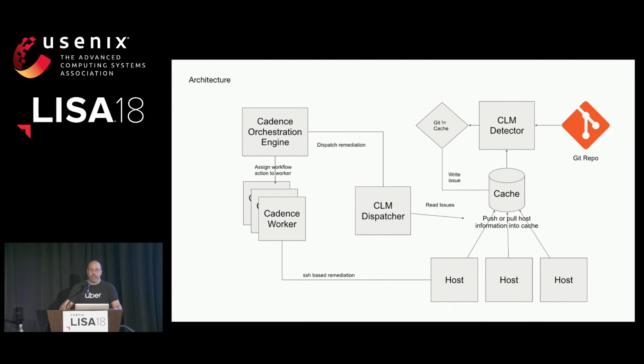In general, this architecture was designed with resiliency as our first thought. All these components are local to an availability zone. So if one zone's down, you can still operate in zones that are up. The workers, detector, and dispatcher are all stateless. The cache is used for convenience and can be bypassed or rebuilt quickly. The stateful parts of the system are the Git repo and the Cadence orchestration engine. And the Git repo can be bypassed with local configuration files to make bootstrapping a new environment easier.